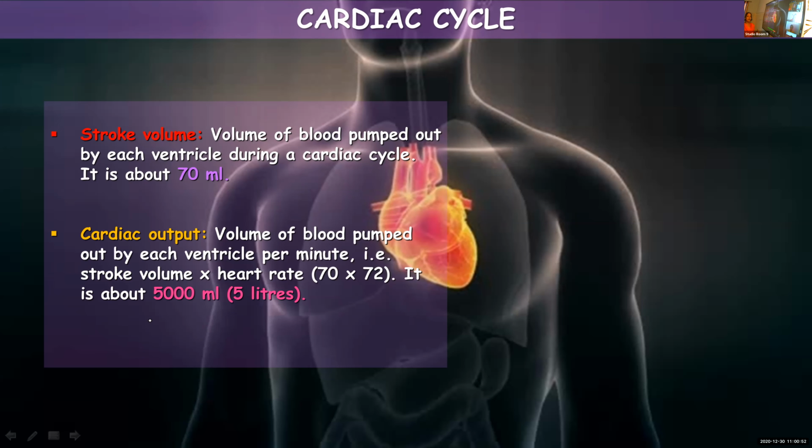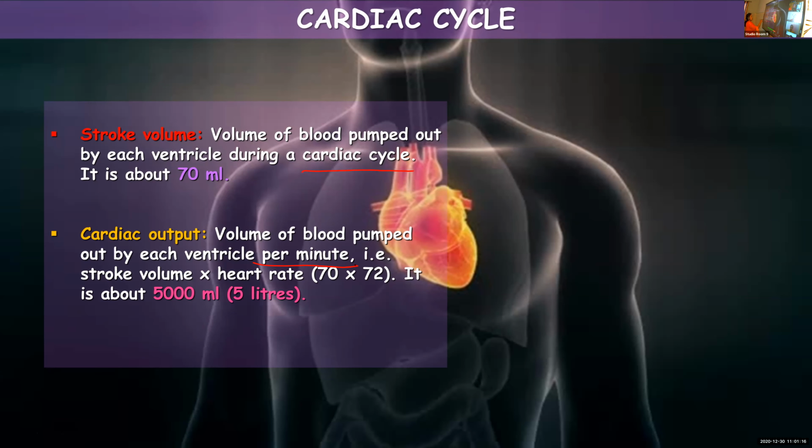The first part of the definition is the same, but the only difference is in the last part. In stroke volume it is the volume of blood pumped out during a single cardiac cycle, but here that is calculated per minute. Every minute, how much volume of blood is pumped by each ventricle, that forms the cardiac output.